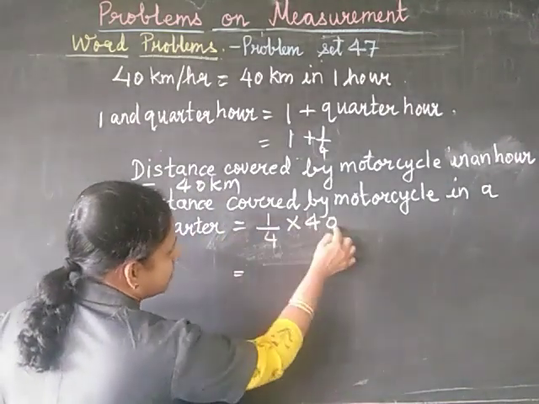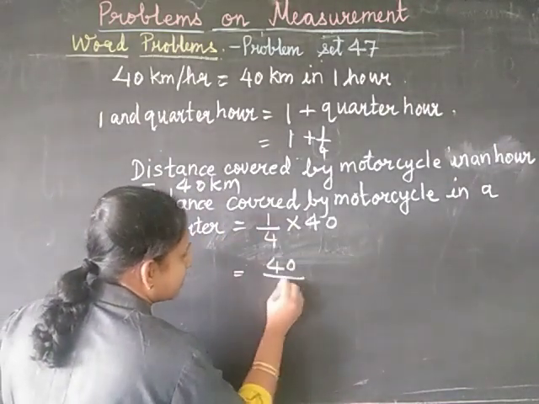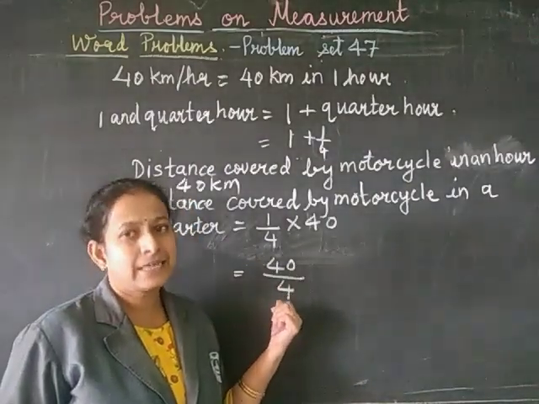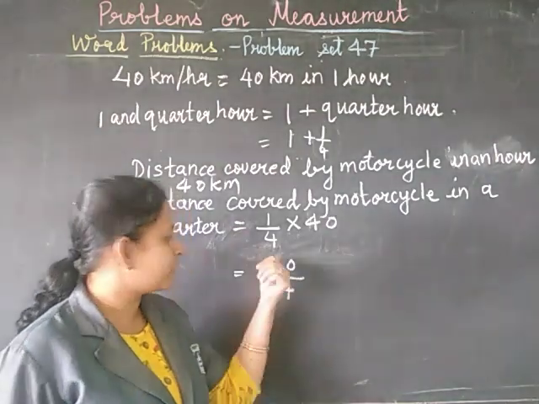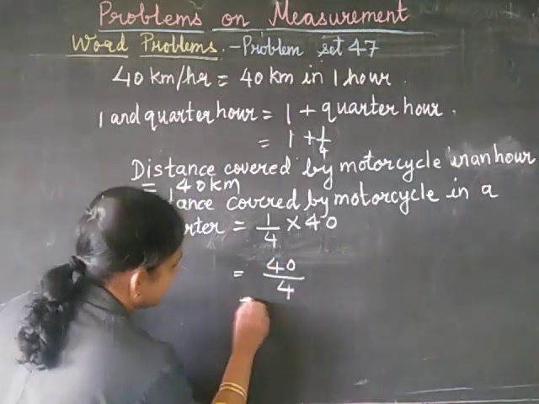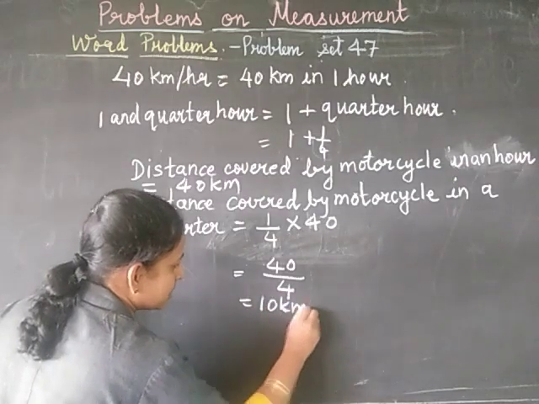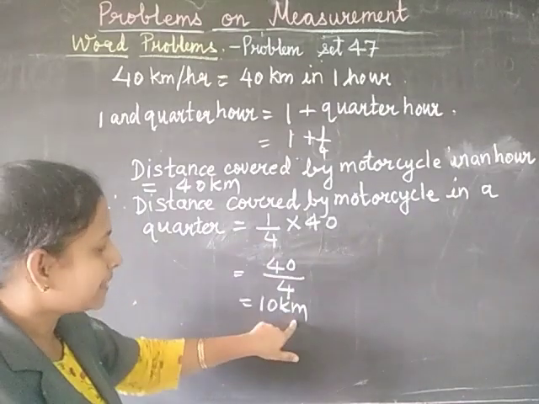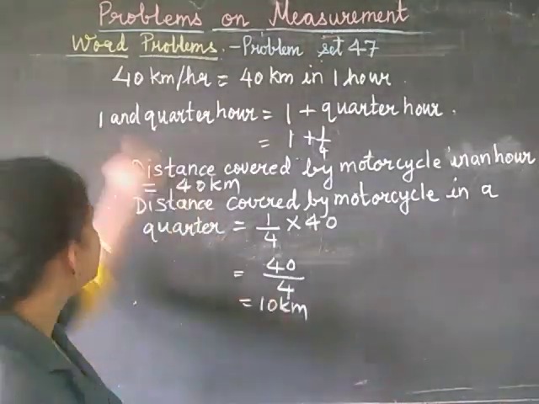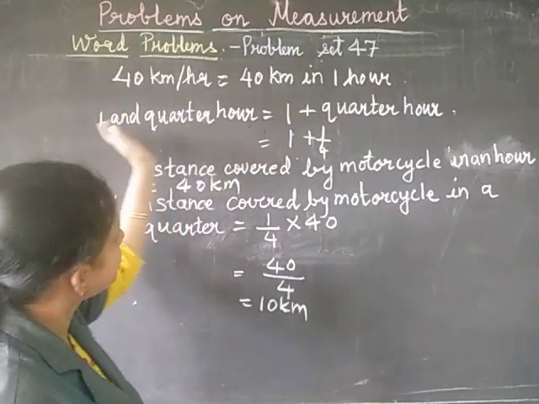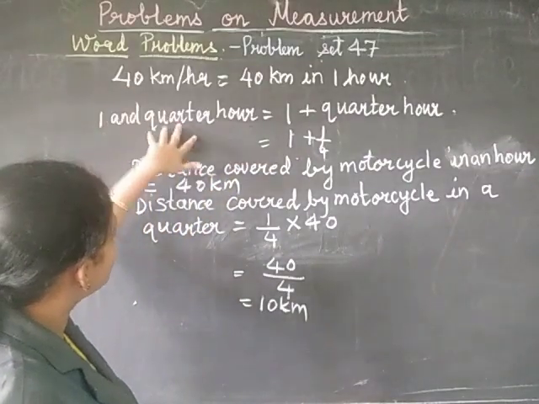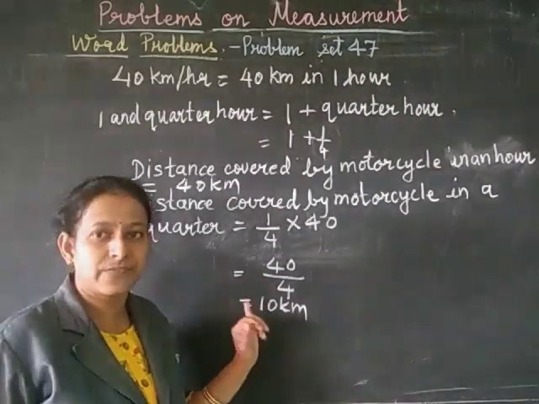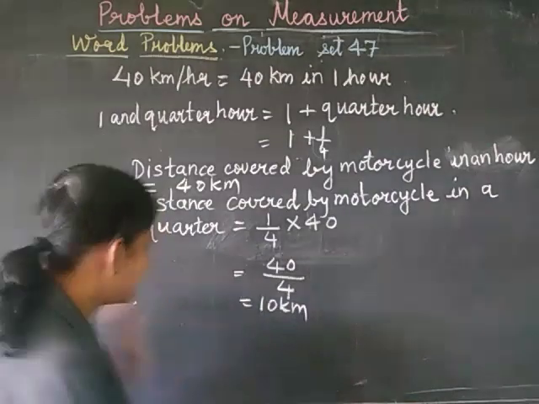It becomes 1 multiplied by 40, which is 40 divided by 4. And when you divide 40 by 4, you should know that 10 4s are 40, or 4 10s are 40. So the answer will come as 10 kilometers. Therefore, the motorcycle travels 10 kilometers in a quarter hour. Now we have to find out for 1¼ hour. In 1 hour it is 40 kilometers and in a quarter hour 10 kilometers. That means it will become 40 plus 10.